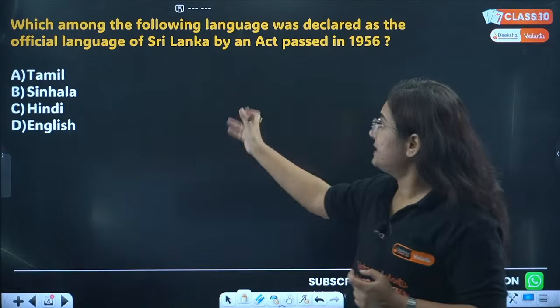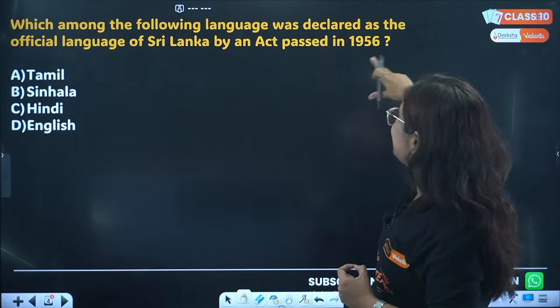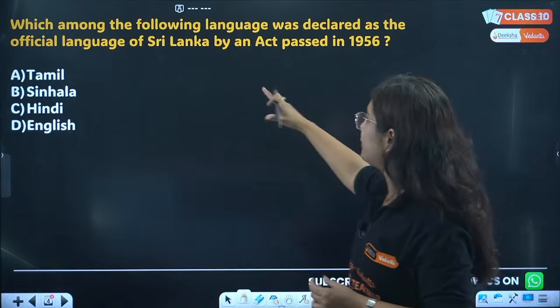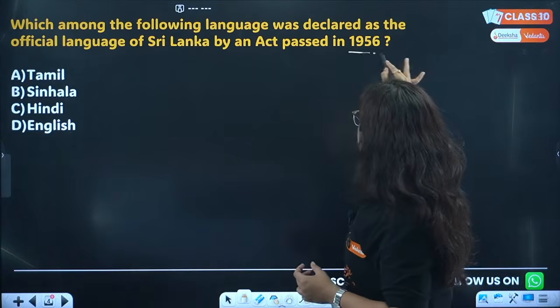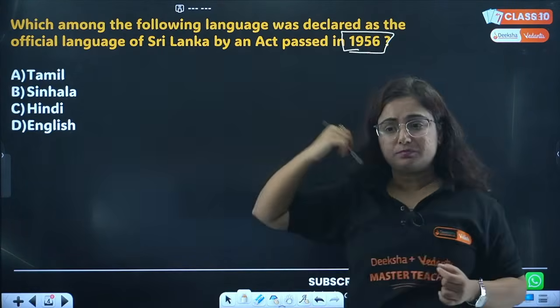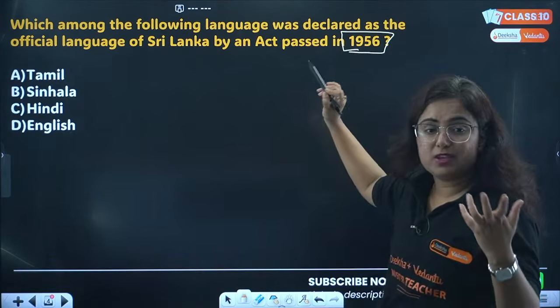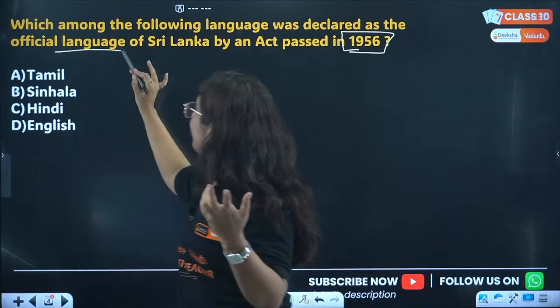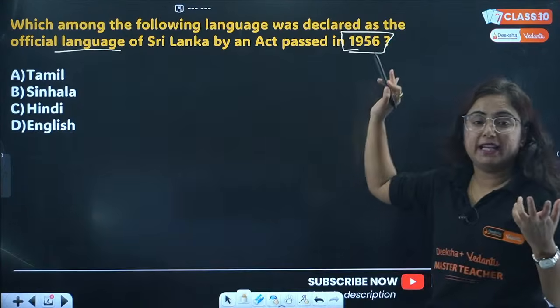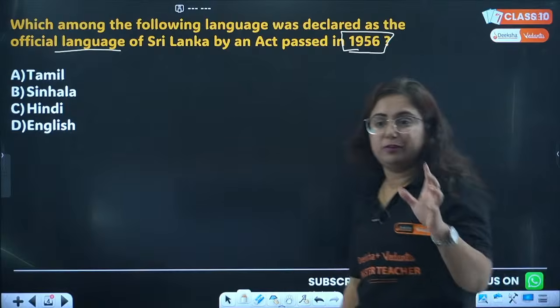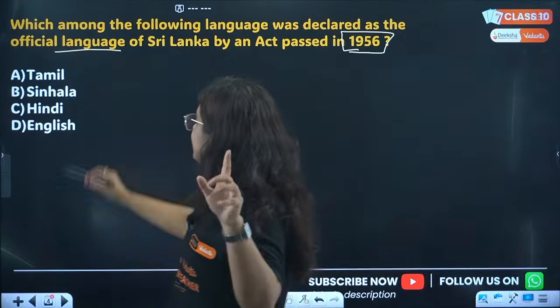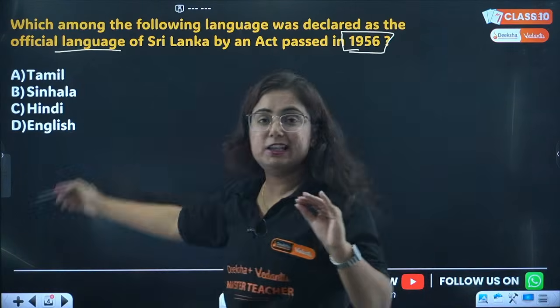So the question is, which among the following languages was declared as the official language of Sri Lanka by an act passed in 1956? Options are A, Tamil, B, Sinhala, C, Hindi or D, English.